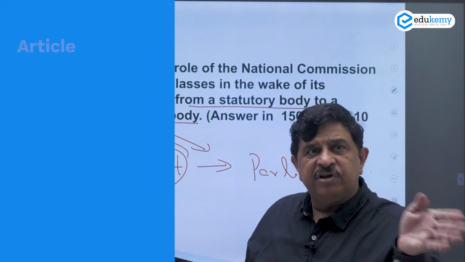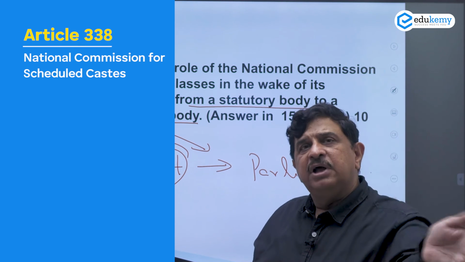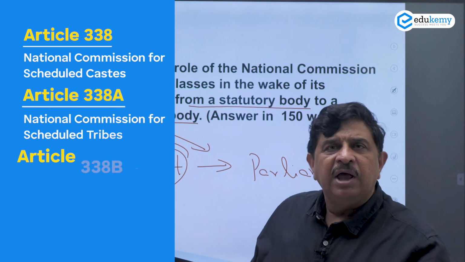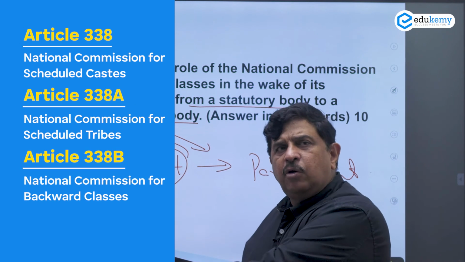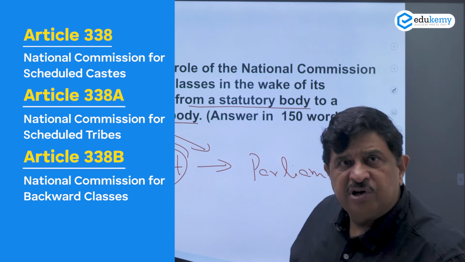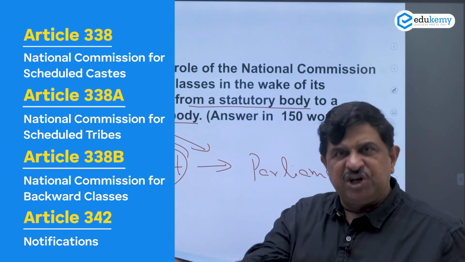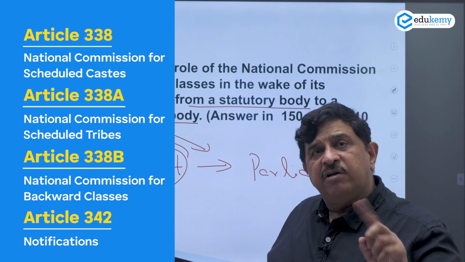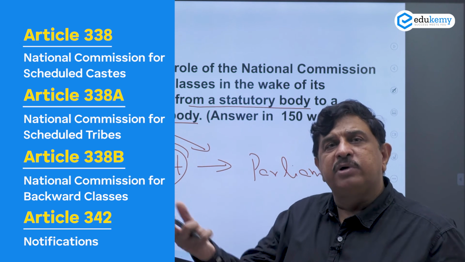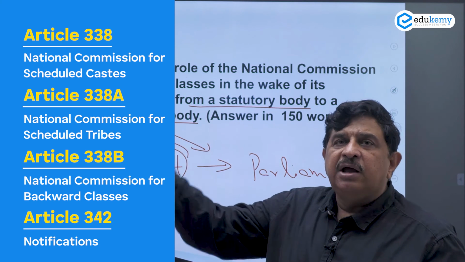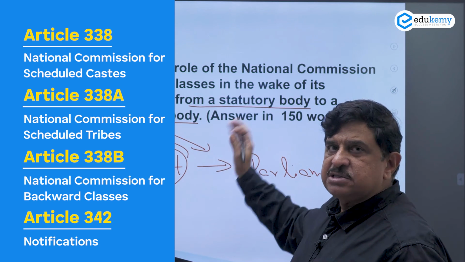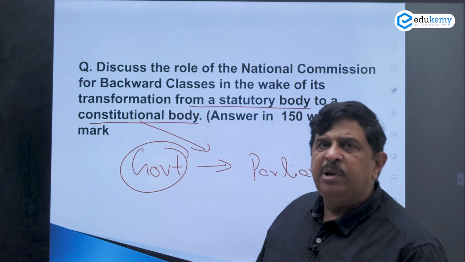So, 338 for scheduled castes, 338A for scheduled tribes, and 338B for OBC, other backward classes, the National Commission for Backward Classes, correct? 342 is with regard to notification, 341 for scheduled castes, 342 for scheduled tribes. So, 342A is with regard to backward classes. Okay. But it will be beyond your scope.